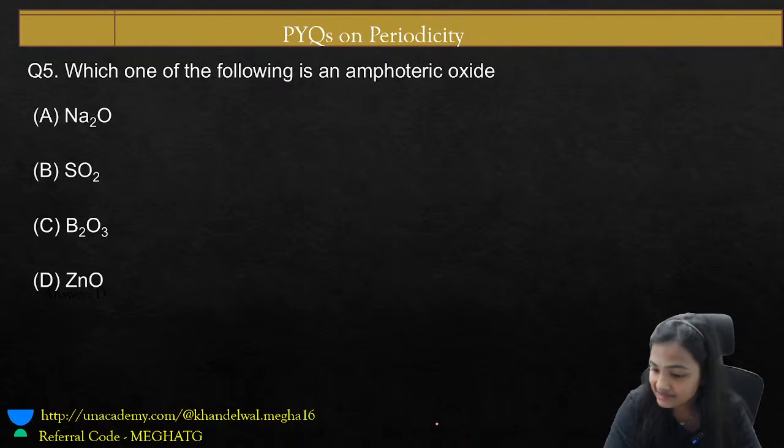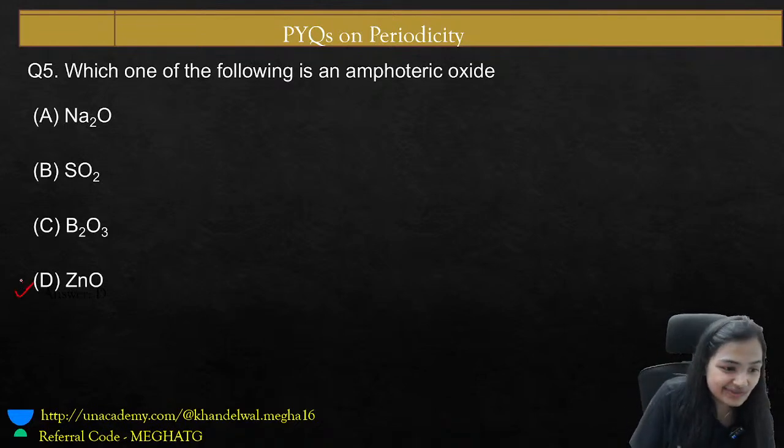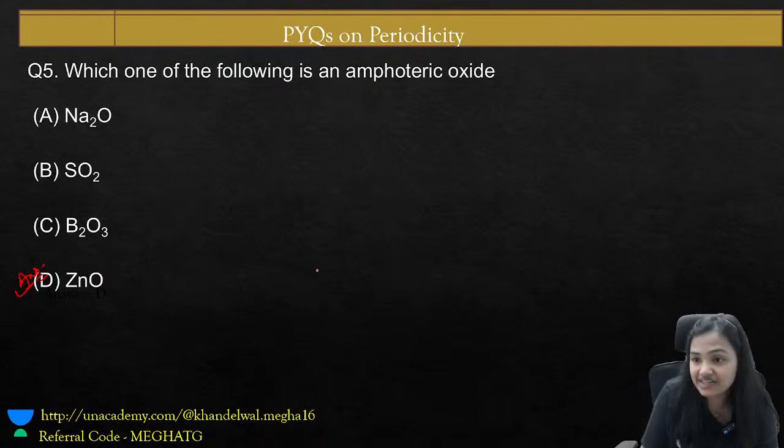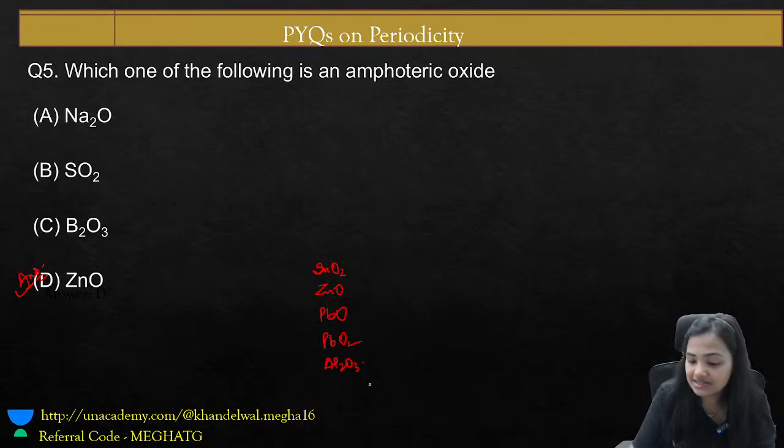Amphoteric oxide. ZnO, very nice, ZnO. This is an amphoteric oxide, right? Amphoteric oxides could be of tin, which is SnO2, ZnO, PbO, PbO2. All these are our amphoteric oxides, Al2O3, right? All these are our amphoteric oxides.